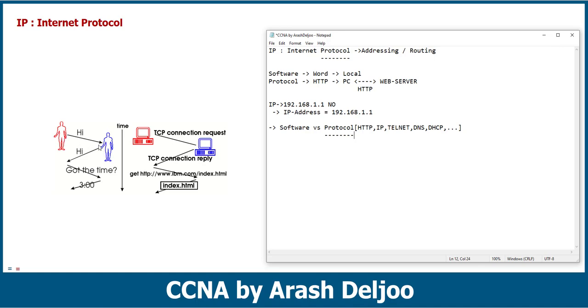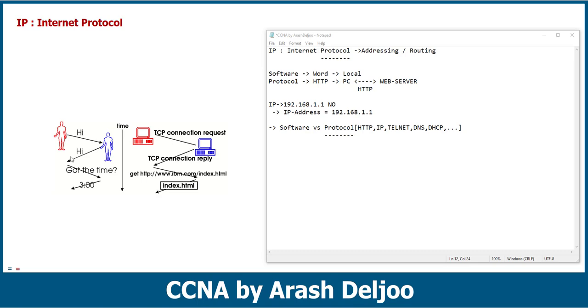This means that if you want to communicate between two persons, you need the same language between these two persons, for example, English or some other language. Because of that, here we have a rule. That rule is the protocol. The protocol for communicating between two persons in this example is the English language. The same language, the same rules, the same words, the same concepts between these two persons should be available to give them the ability to transfer the information to each other.